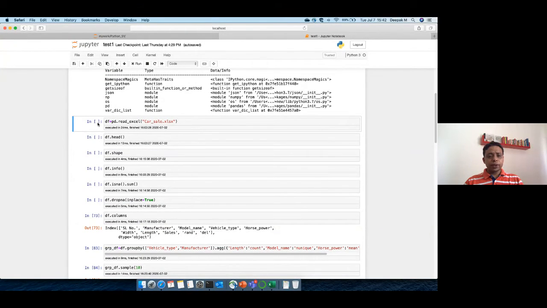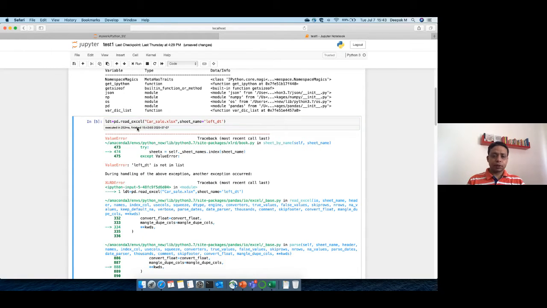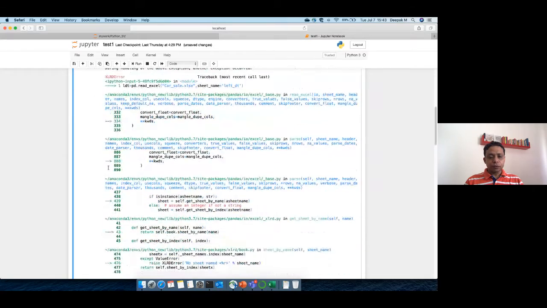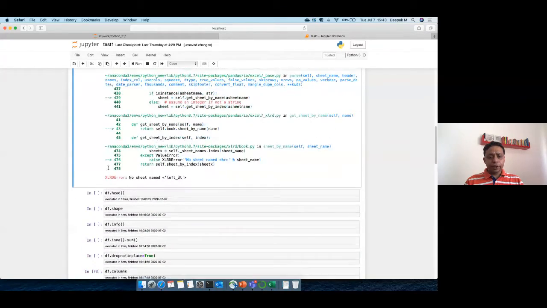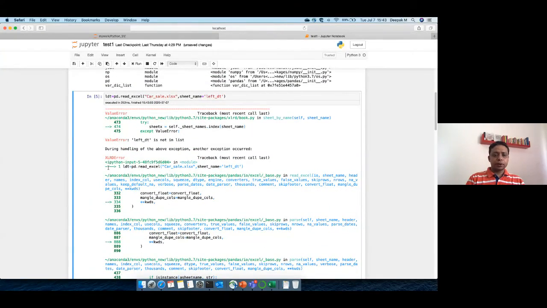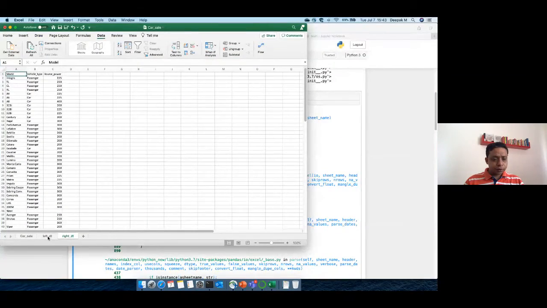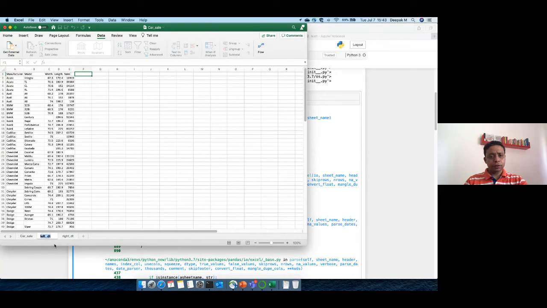So we are going to read this data, but this time we are going to put sheet_name equal to, what is the sheet name there? Left_DT. And I will simply call it LDT. Right? So I will execute this code. No sheet named left_DT. I think it was something else. What's there? It's not saved.